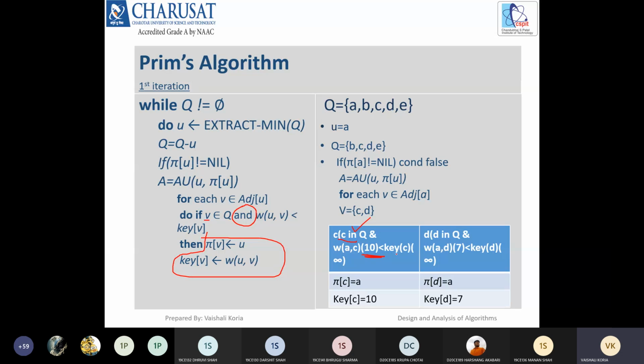The weight of ac, which is 10, is less than the key of c, right?